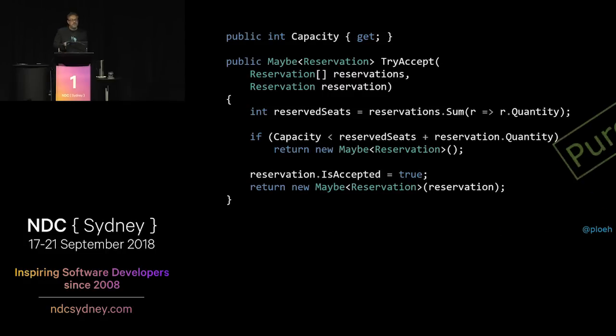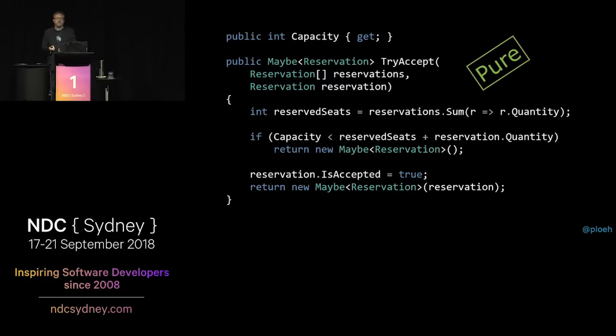We're pretty close to having what we would call a pure function now. There's one thing missing that I'm just going to skip over, but it actually mutates state. It sets that IsAccepted flag, so it mutates the state of reservation. This is something that is fairly easy to refactor into something that is entirely referentially transparent, but I'm not going to do that right now because it's not really important.